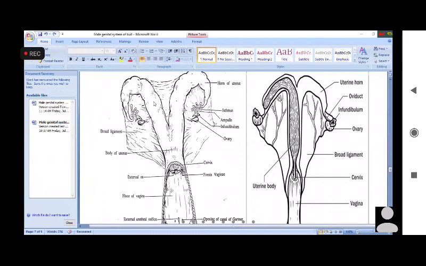But in case of animals, cattle, horse, the calf, the baby grows in the horn of the uterus. But in case of human, the uterus is a different type. In case of human, the uterus is mostly body. There is no horn, actually a very simple, very short horn. That's why in primates the baby grows in the body of the uterus, but in cattle and horse the baby grows in the horn of the uterus. Okay?